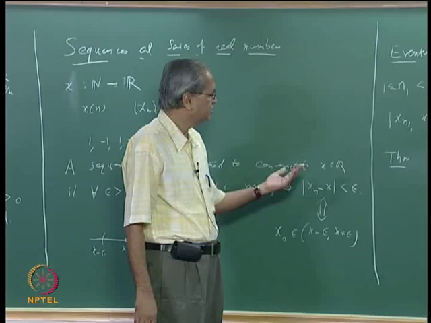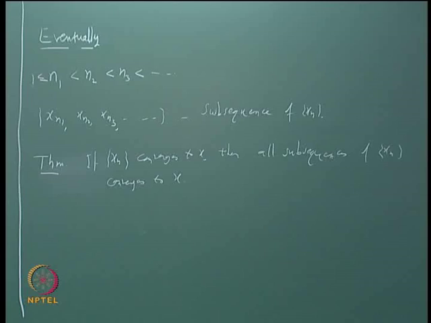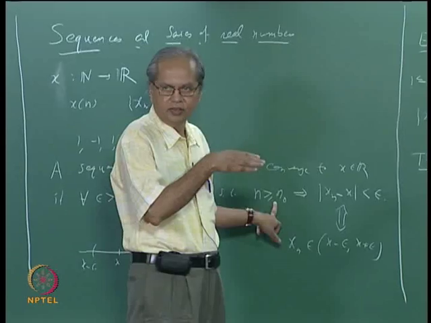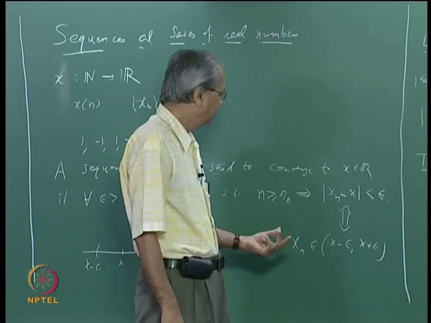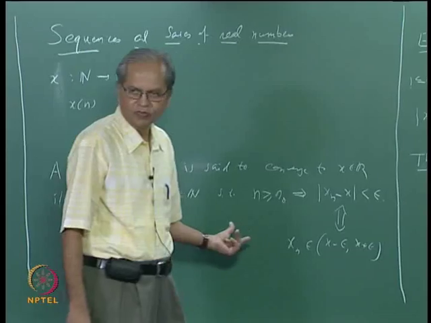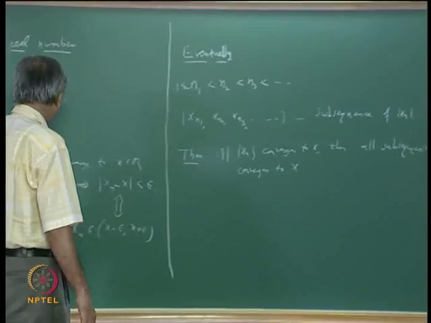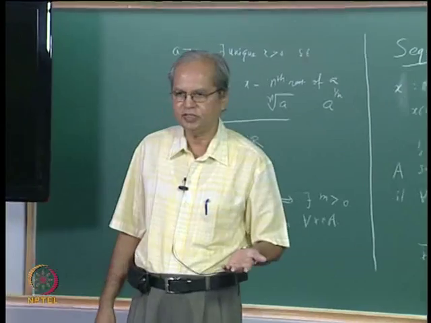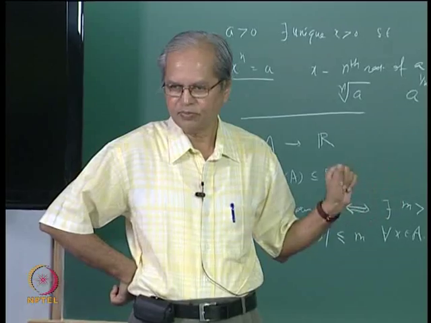Now take whatever nj, if nj is bigger than or equal to n0, then for all indices bigger than or equal to that nj, those xnj also will lie in the same interval. After all, the xnj's are coming from these xn's, so if something happens for all xn for n bigger than or equal to n0, it should also happen for all xnj for nj bigger than or equal to n0, right. So there is nothing really great happening here.